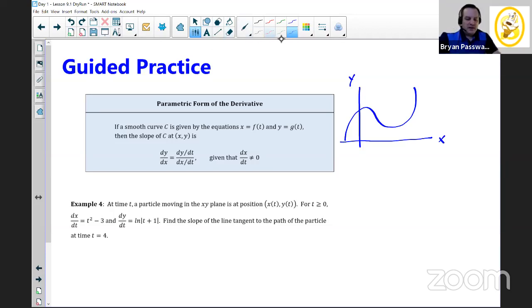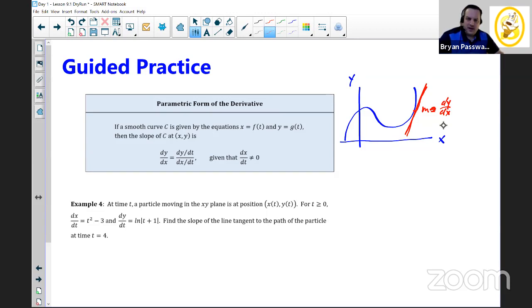So we're always interested in the tangent line, and the tangent line of any graph in the xy plane has a slope of dy over dx. That doesn't change just because we're in parametrics or polars.